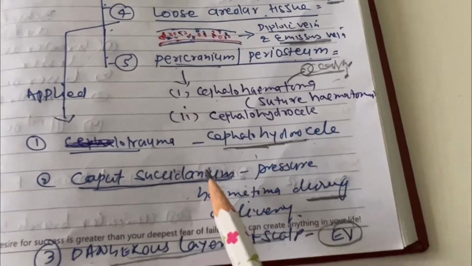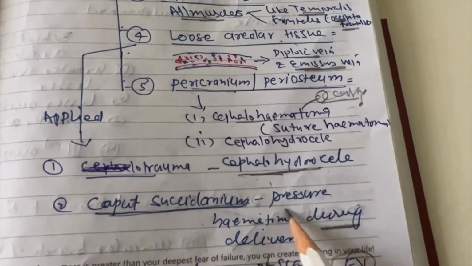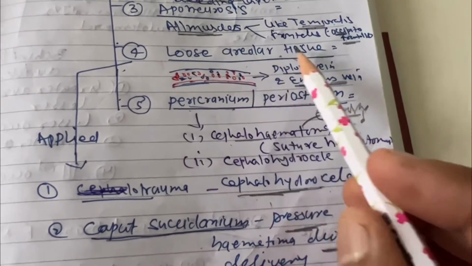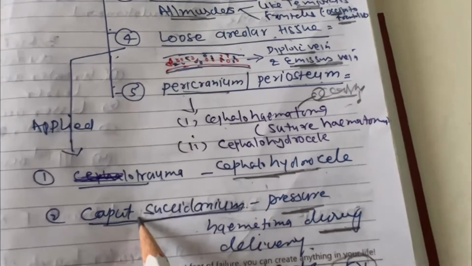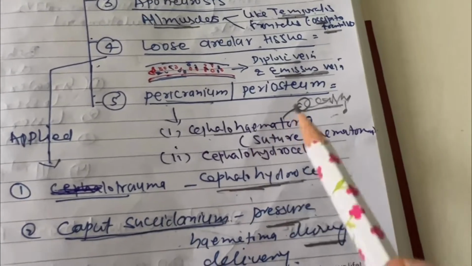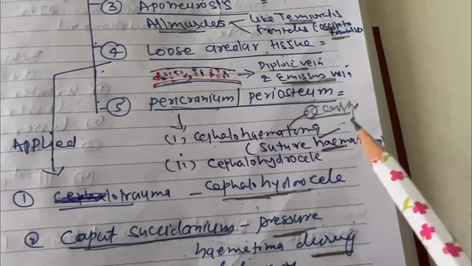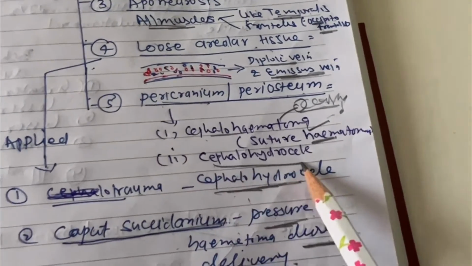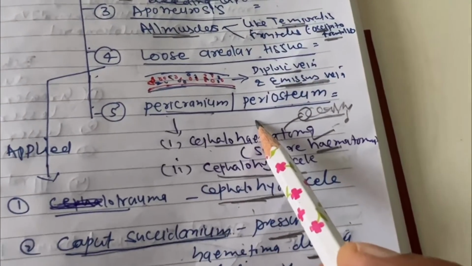caput succedaneum is also one type of hematoma. It can spread beyond the suture because it is a sutureless hematoma. It is situated in the loose areolar tissue, so there is no foundation. So caput succedaneum is also called sutureless hematoma, and this other one is a suture-bound hematoma because it's not going to spread. It is not going to spread to an individual bone. And cephalohydrocele can occur in the loose areolar tissue as well as the pericranial periosteum.